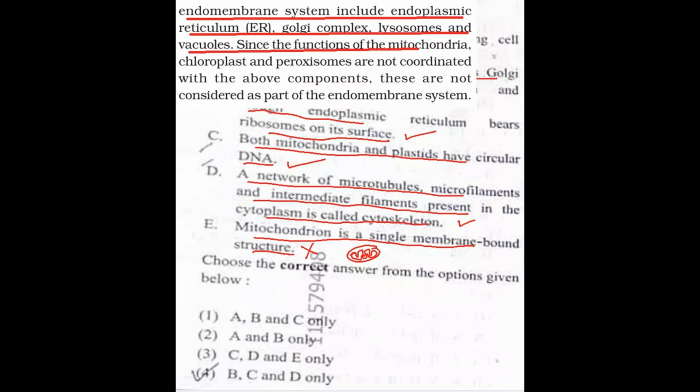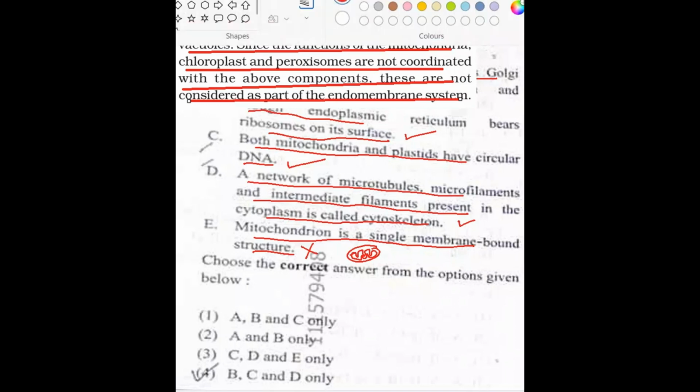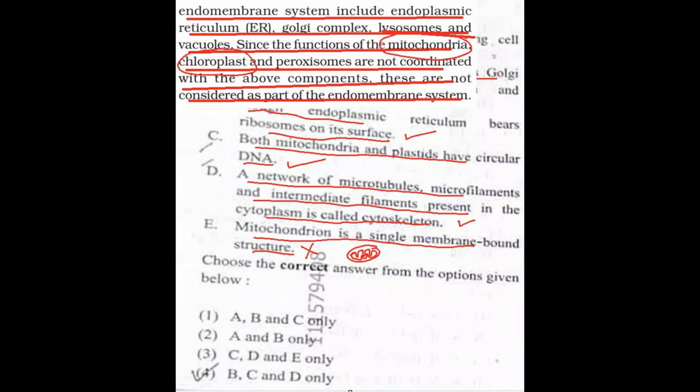Since the functions of mitochondria, chloroplast, and peroxisomes are not coordinated with the above components, these are not considered as part of endomembrane system, which means that mitochondria and chloroplast, they are not coming under endomembrane system.